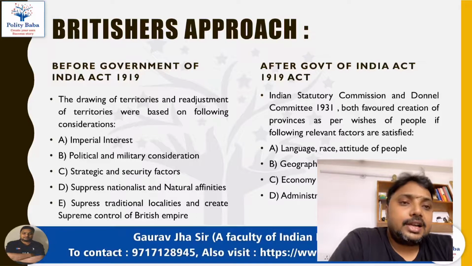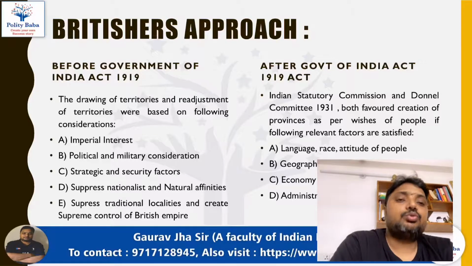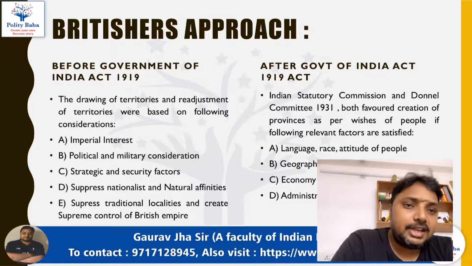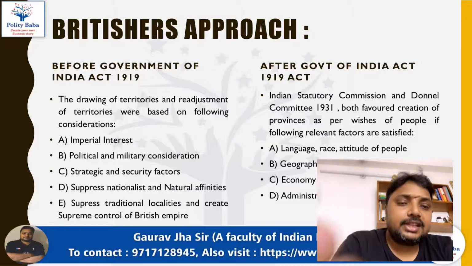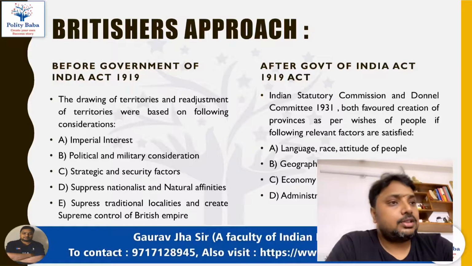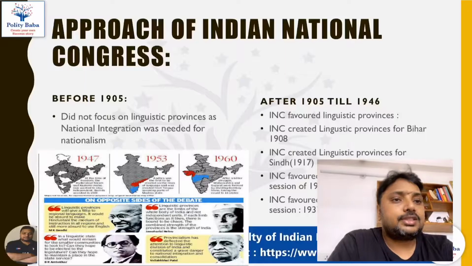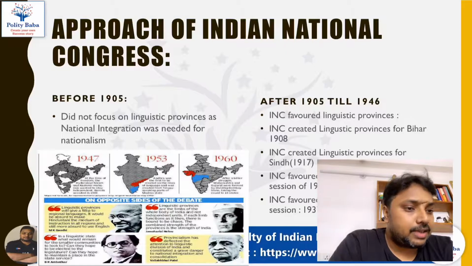In this regard, first we will see what was the approach followed by the Britishers with respect to the formation of the provinces in India. Here we will see that the Britishers' approach was different till the Government of India Act 1919, and after the Government of India Act 1919 the Britishers' approach changed. Then after the Britishers' approach we will see the approach of the Indian National Congress.